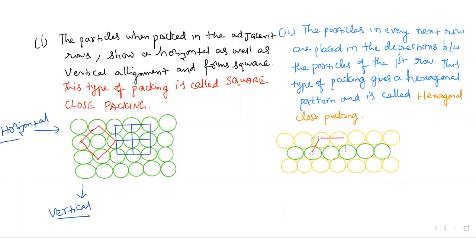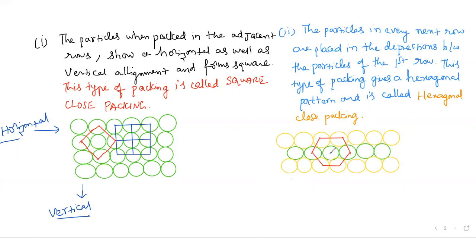The other one here, and here, here, writing like this. Observe what I am writing and how I am showing the figure. You can also observe the picture. So that is nothing but hexagonal close packing. This is called hexagonal close packing.